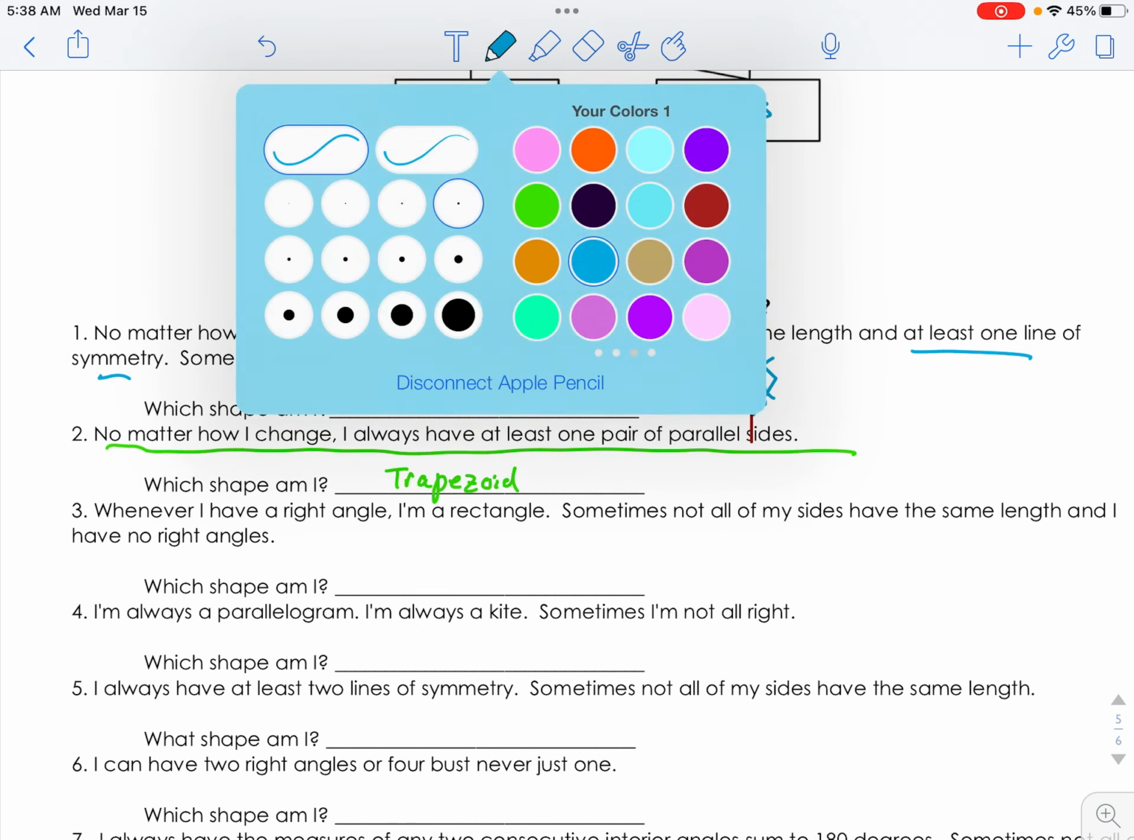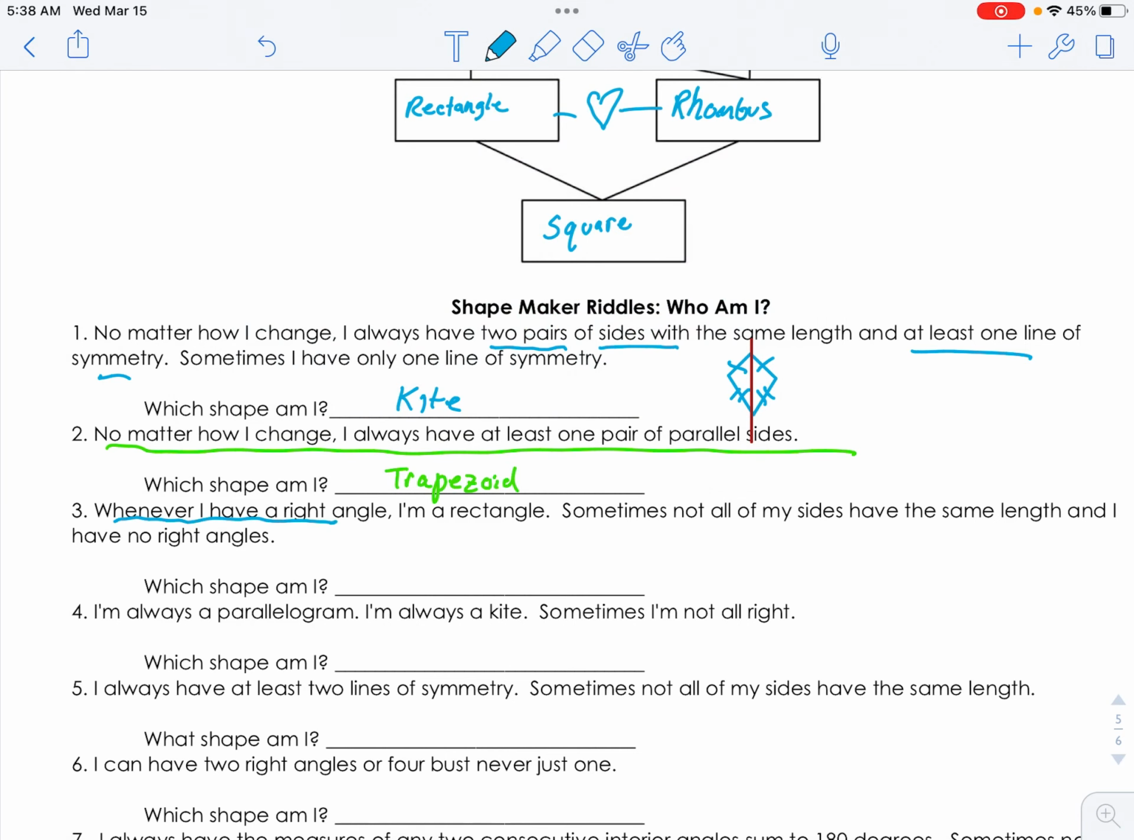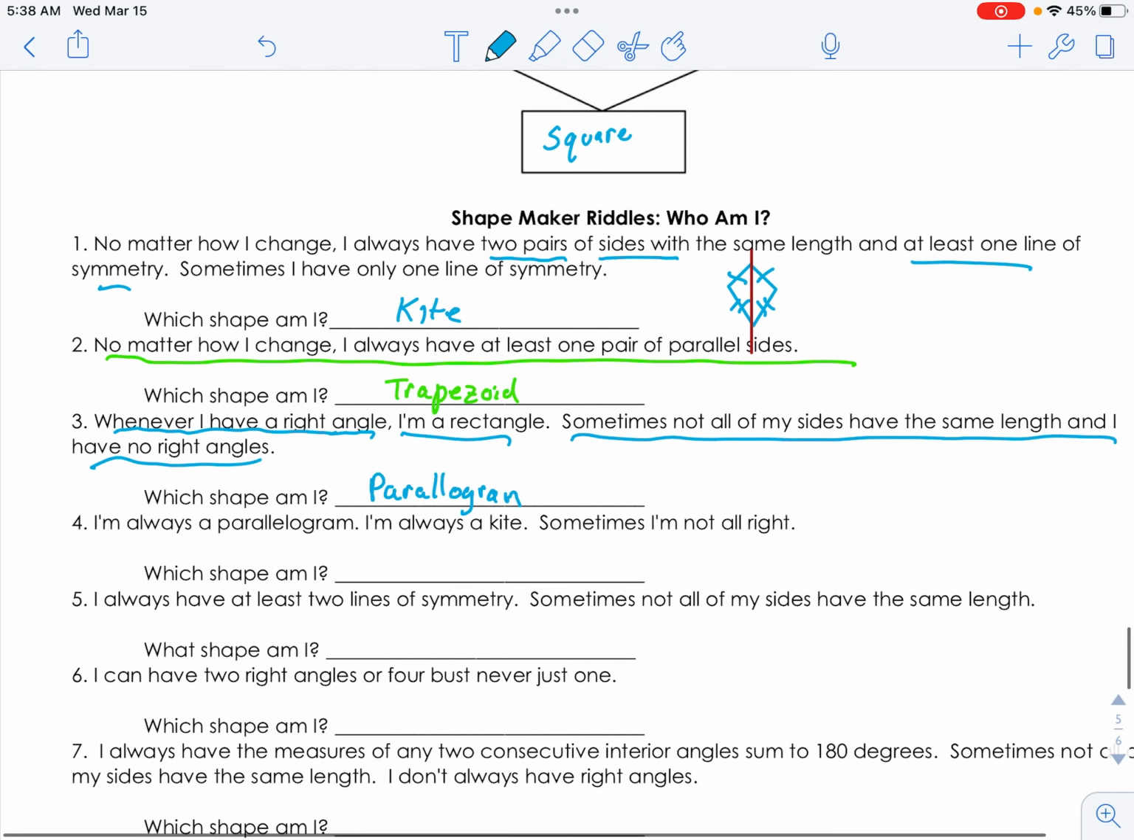Whenever I have a right angle, I'm a rectangle. Sometimes not all my sides have the same length and I have no right angles. That's a parallelogram. When it has a right angle, all the angles have to be right angles, so it becomes a rectangle. Parallelograms have opposite sides that are congruent, so they don't all have to be the same.